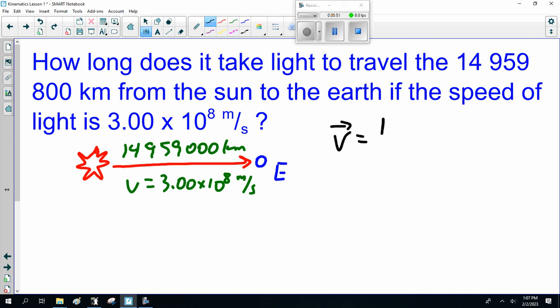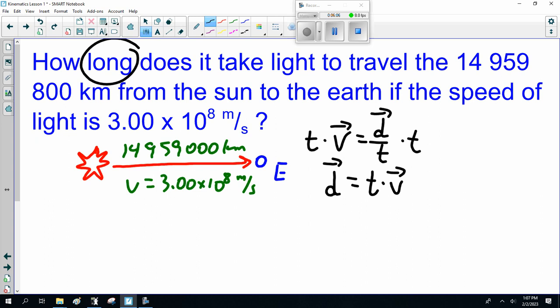Now, velocity is displacement over time. Now solving for time, multiply both sides by time. So displacement equals time times velocity. Now we want time by itself. How long? That's time. So I would divide both sides by velocity. So time is displacement divided by velocity.